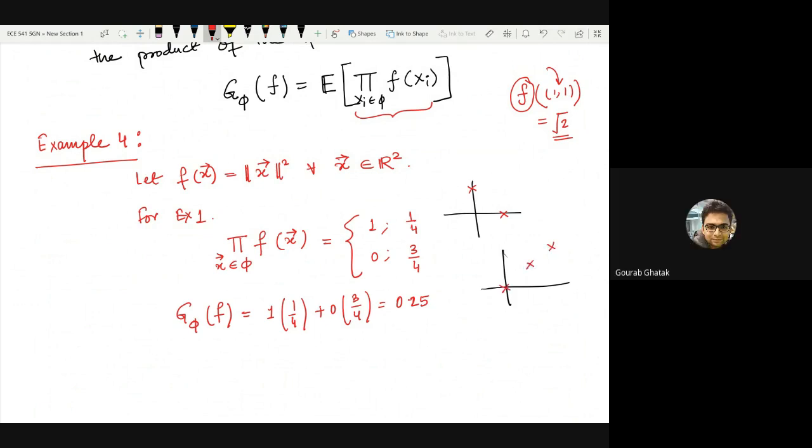Okay. Now there are two things happening here. One is the evaluation of this function at these points, right? So what is this function? The function is simply the distance of the point from the origin, right? So if, in that first realization, let's say x1 and x2 are the two points,